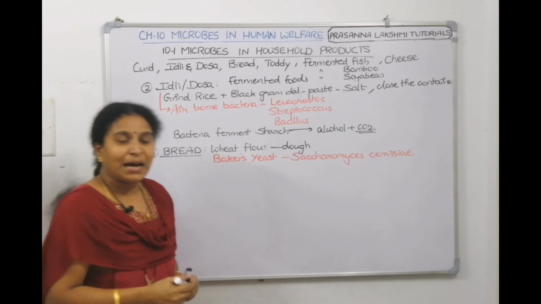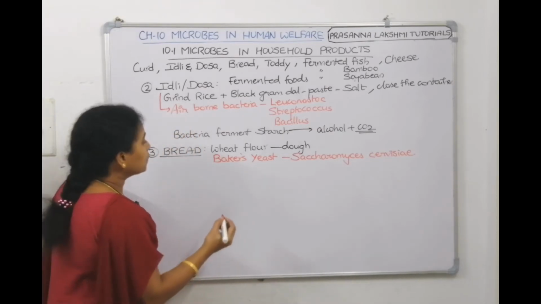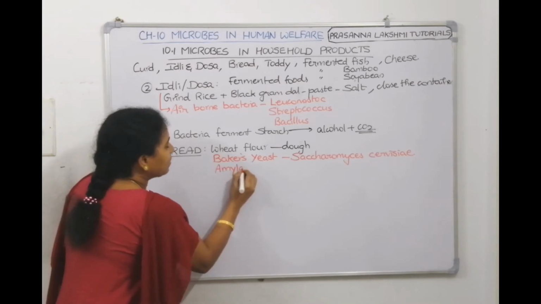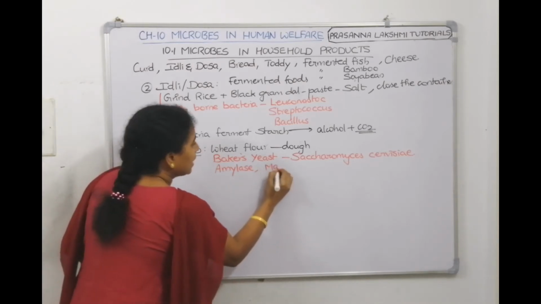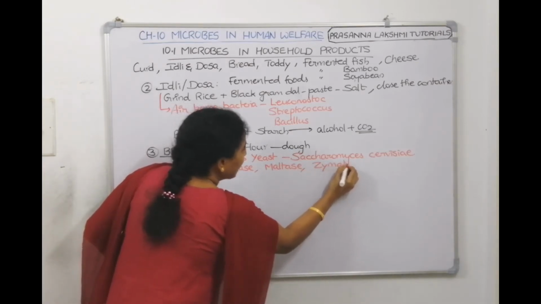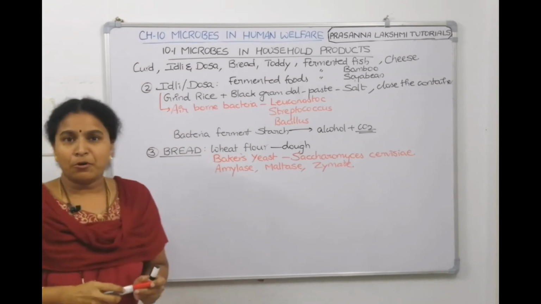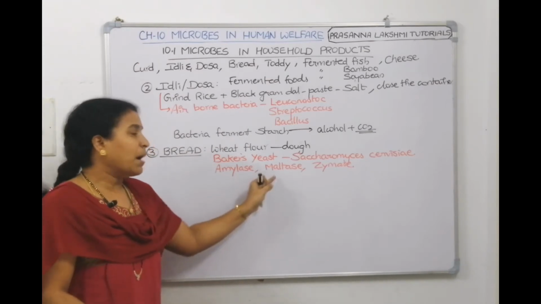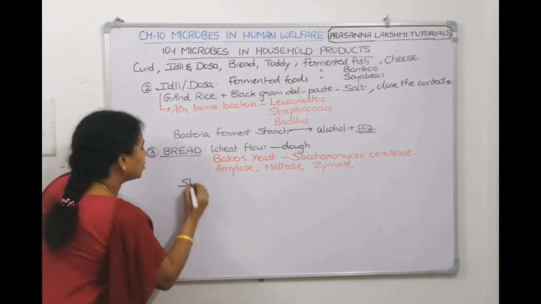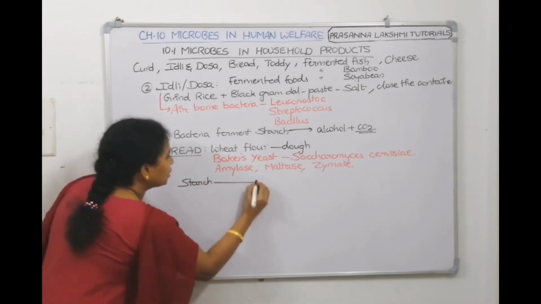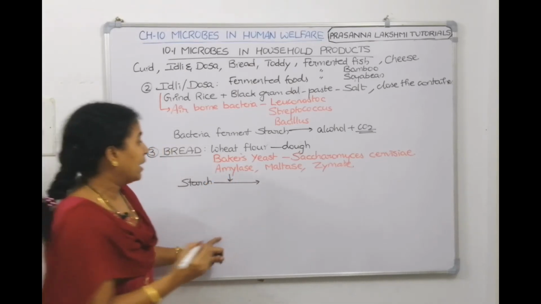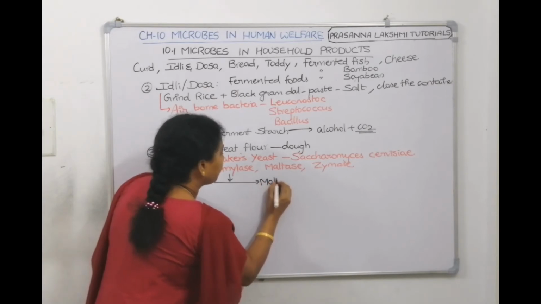This yeast, Saccharomyces cerevisiae, produces 3 enzymes. The first enzyme is amylase, the second enzyme is maltase, and the third enzyme is zymase. Now the wheat flour contains starch. Starch is broken down by amylase, and then we get maltose.